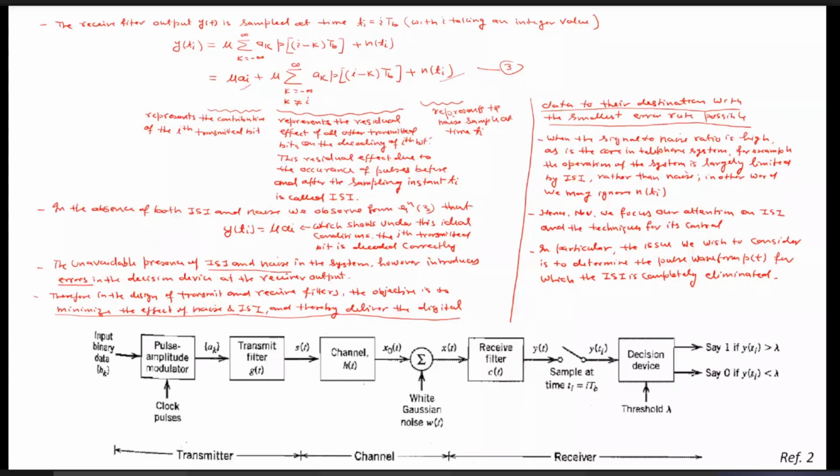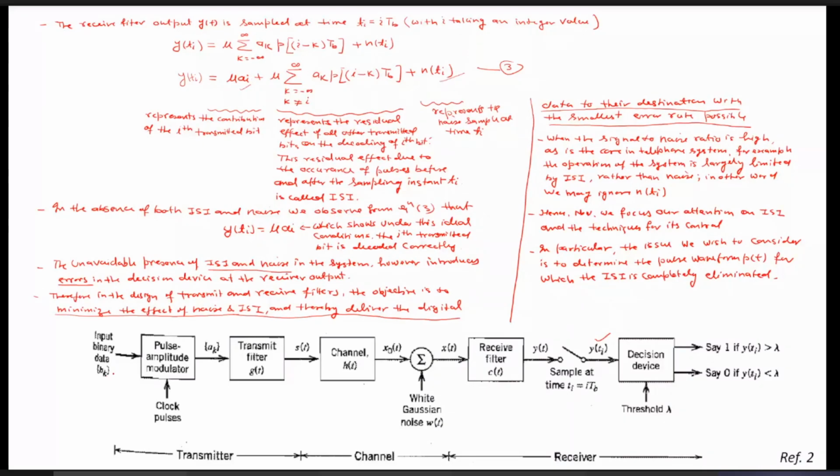Now looking at this expression very carefully, this is y(t_i), and y(t_i) is nothing but the signal at this point. Now this signal consists of mu a_i. Suppose a equals i, so here it will be a_i.